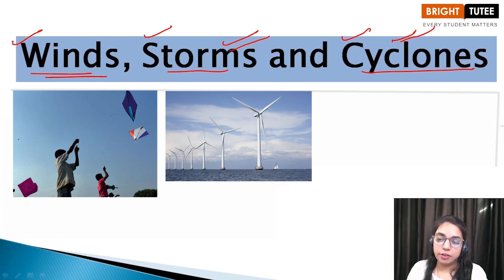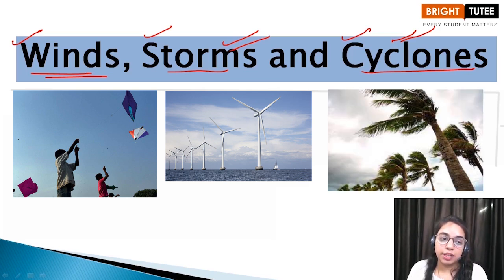Right children, windmills are installed in which areas? These are installed in the areas that have very high speed winds. Only then are they able to rotate the blades of the windmill at a very fast rate, and in turn they are able to form electricity. So children, all these activities around you can happen only because of the presence of air around you.